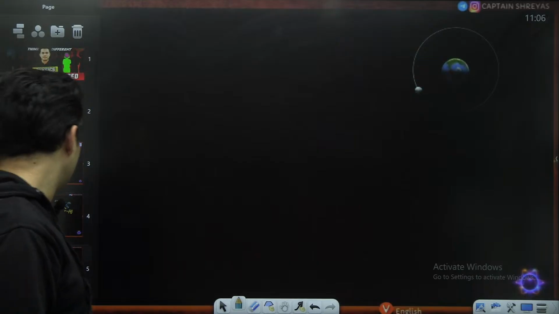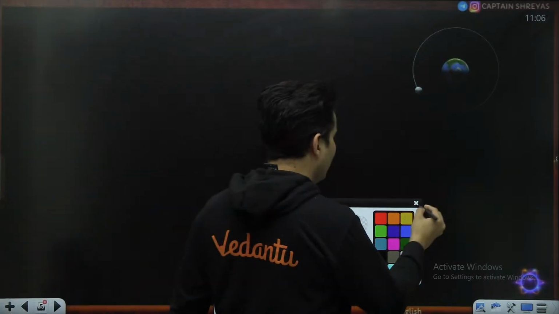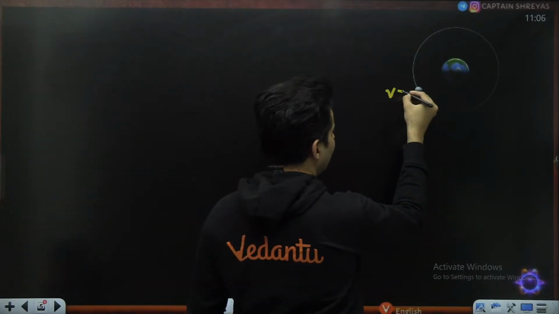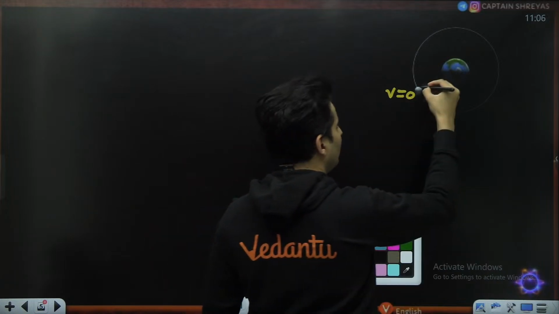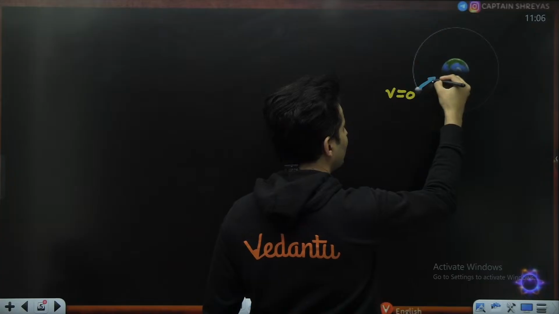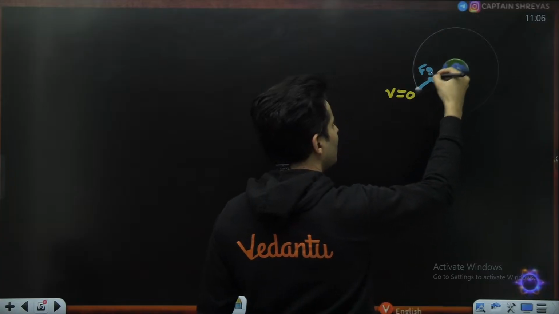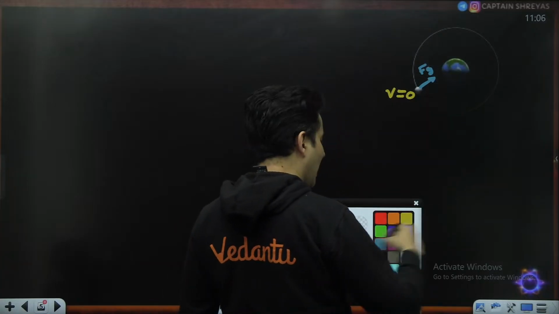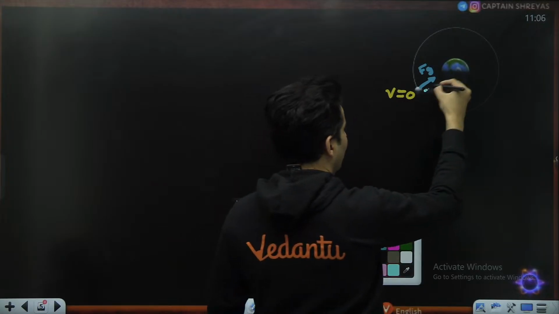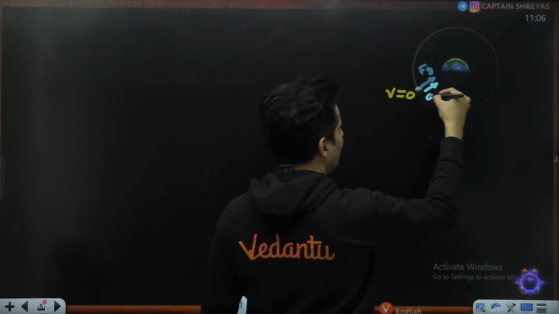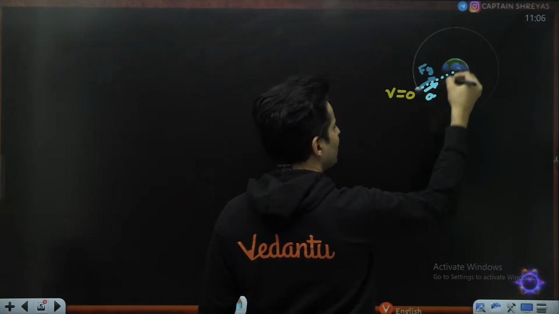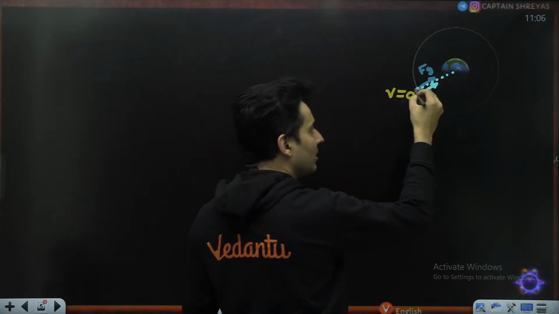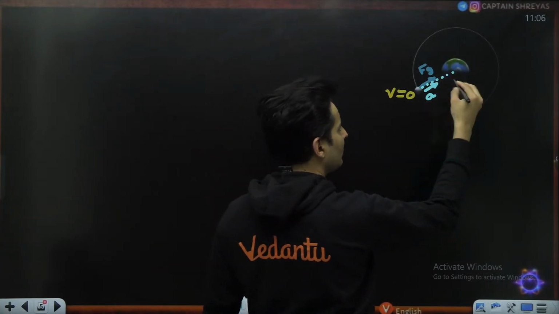But in a special scenario where the velocity of the satellite itself becomes zero, the gravitational force is not going to provide the centripetal acceleration. Rather, it is just going to accelerate the satellite normally, towards the center of the planet, and eventually the satellite will hit the surface of the planet.